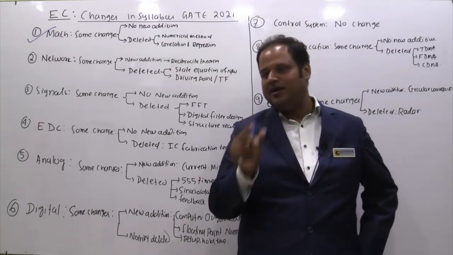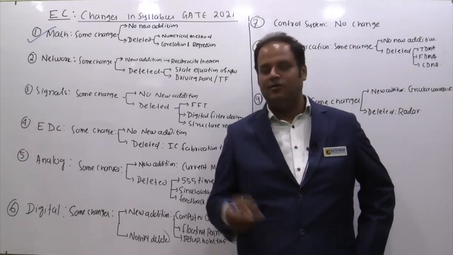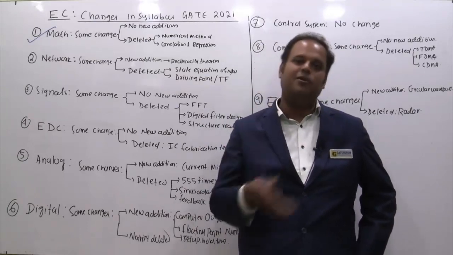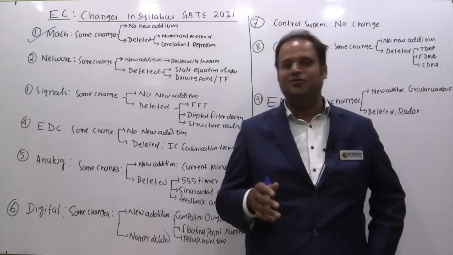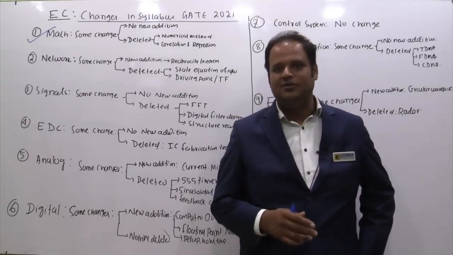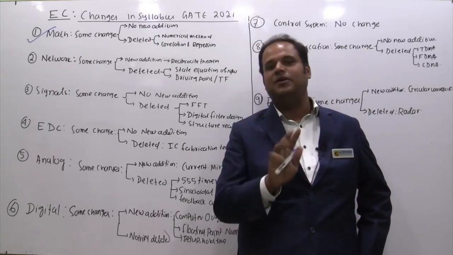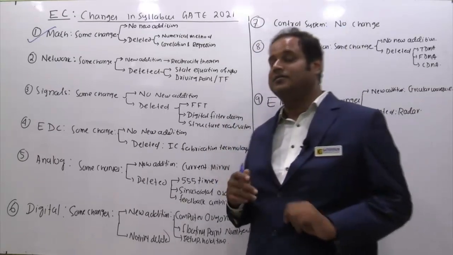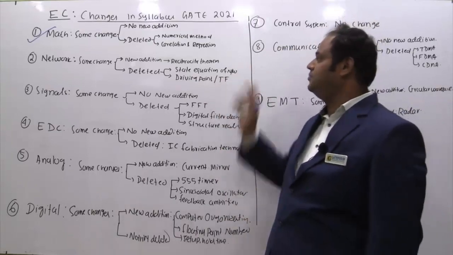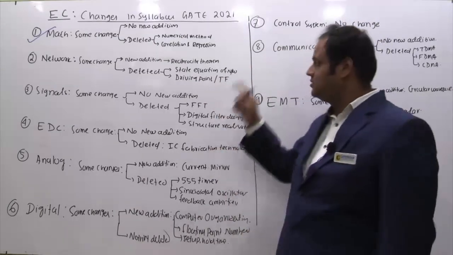So those were not mentioned in detail in the GATE 2020 syllabus, but questions used to come from long back. And in AC network analysis, every faculty and every serious student used to study them. So even if some key terms have changed, the content has not changed. So I don't consider them new changes. So basically only reciprocity theorems. If some of you have skipped, just go through it.